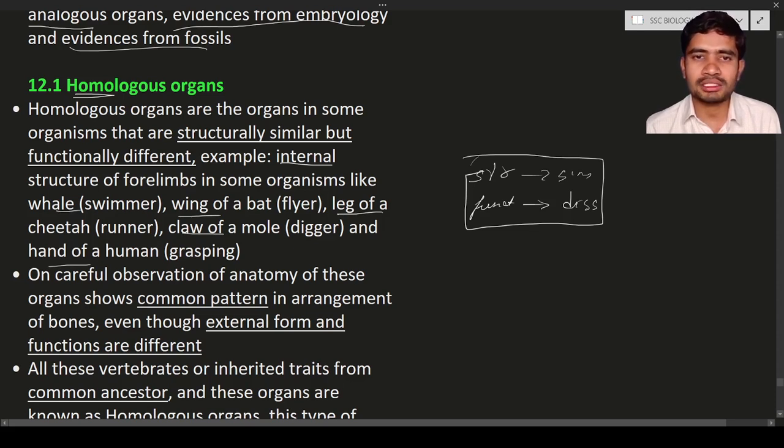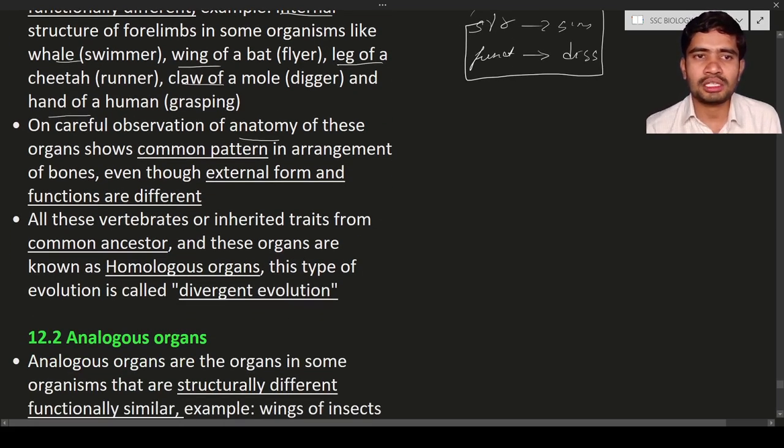If you see the organs of all these organisms, the internal structure, meaning inside the organ, the bones look similar. Almost they look similar. So these organs are known as homologous organs. If you observe carefully, careful observation of anatomy means careful observation of the inside of the organ. So these organs show a common pattern. What is the common pattern? Common pattern means similarity. The similarity is there between all these organisms and organs.